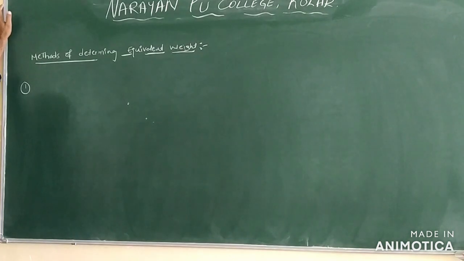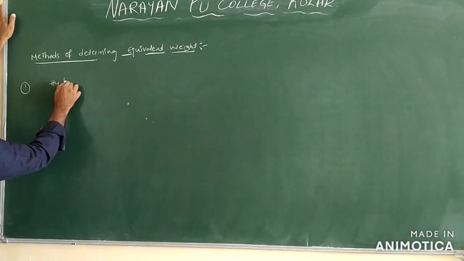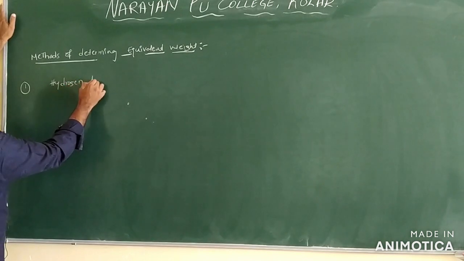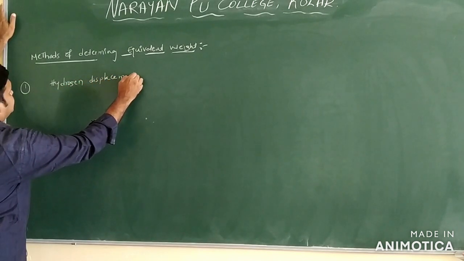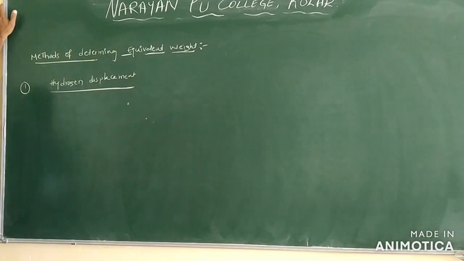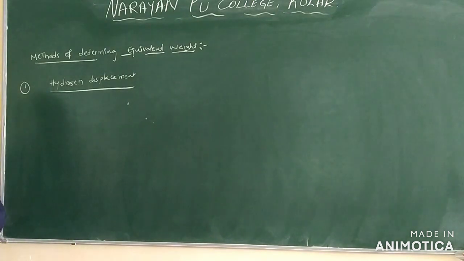Next you can find out the methods of determining equivalent weight only. We have 3 different methods: hydrogen displacement, oxygen displacement and chlorine displacement only. The first method we have is hydrogen displacement. In this method, what is displaced is hydrogen only.